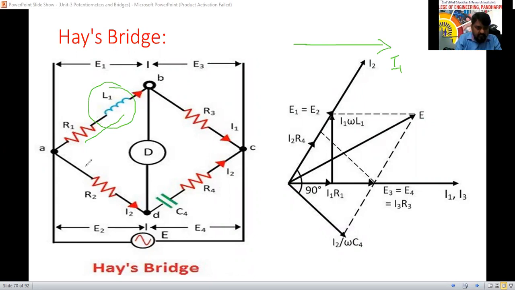Then the I2 current is flowing through the resistance. Here the capacitive load is there. The capacitive current is flowing through the capacitor. Yes.